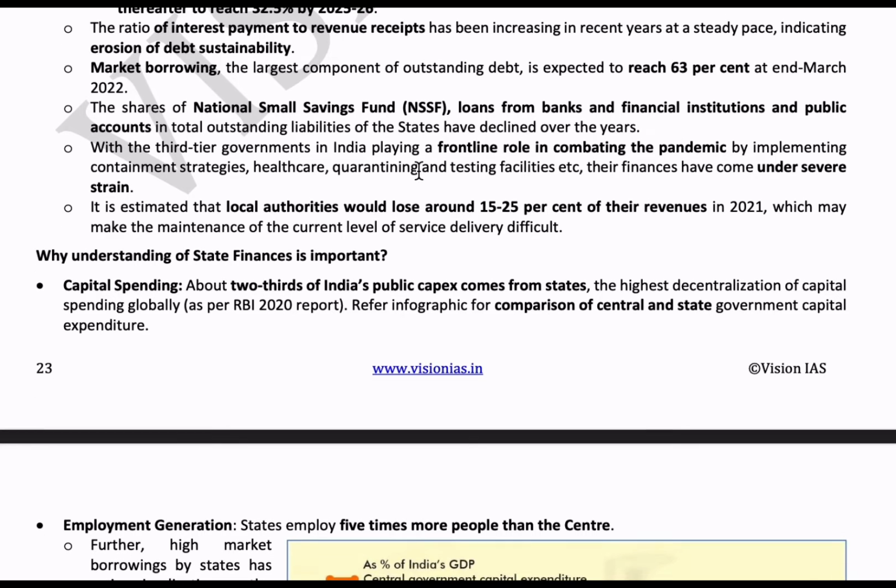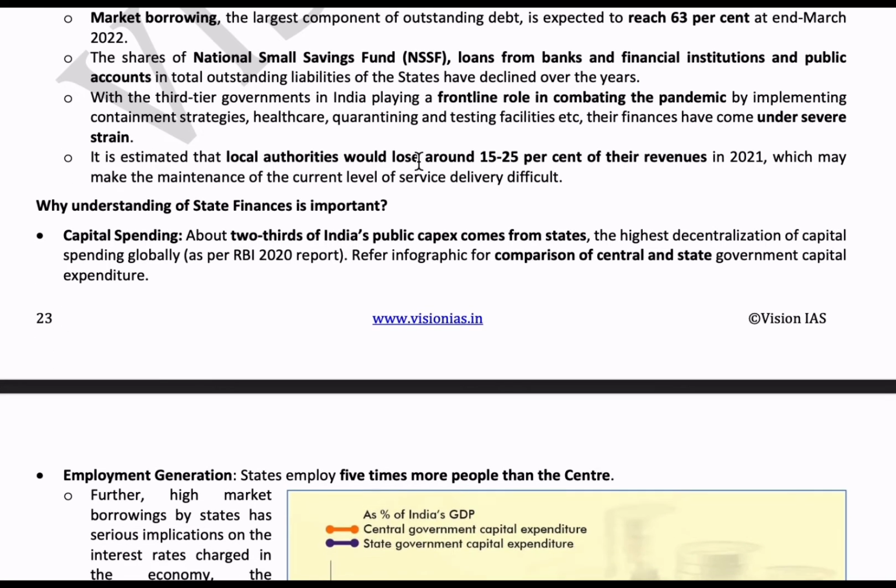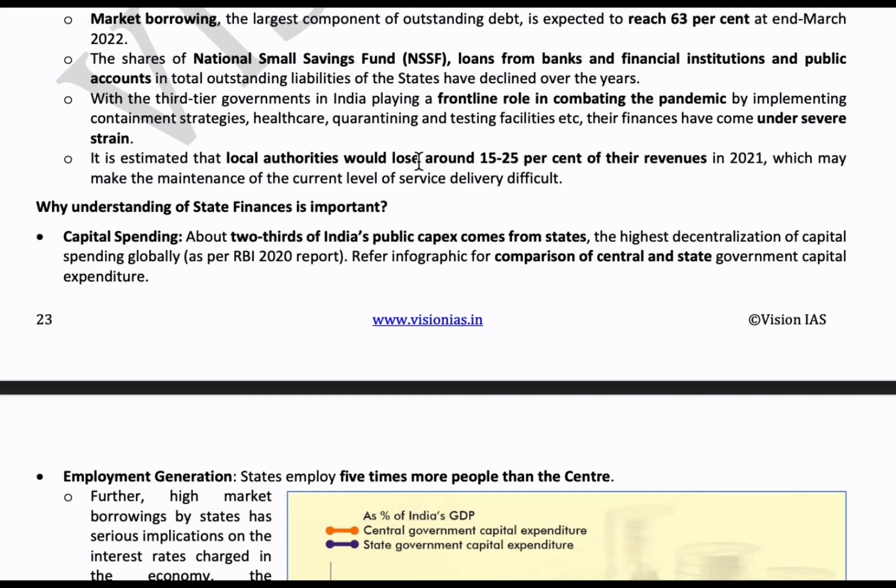So the next is market borrowing might reach 63% by end of March 2022. The share of National Small Savings Fund NSSF, which is collecting money from small saving schemes. The loans from the banks and financial institutions and public accounts are slowly decreasing, it seems.